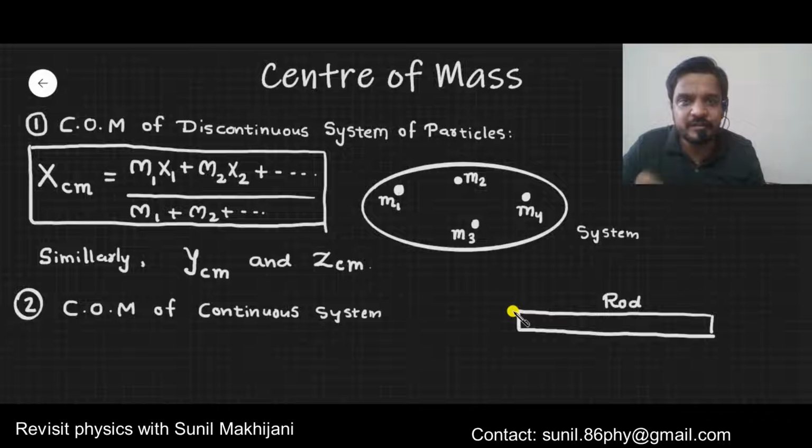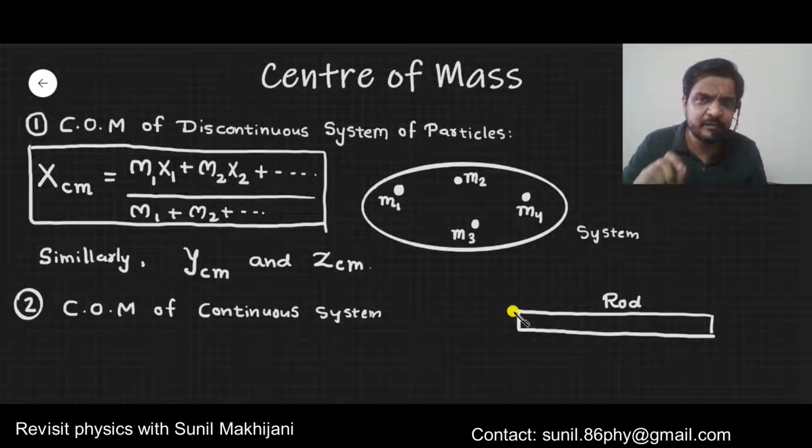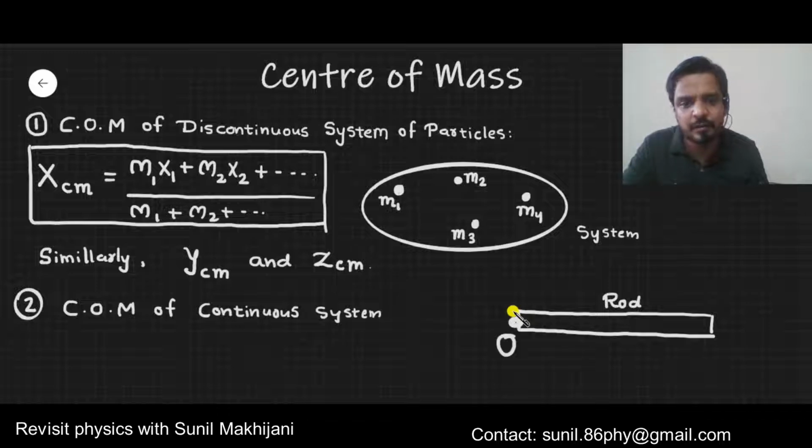In case of a continuous system, what do you need to do? First of all, in this kind of system, the first step is to fix the origin. Suppose on the left end of this rod I am fixing the origin. Then you need to assume that the entire rod is divided into small pieces. The entire rod is made up of small pieces joined together. See, this one piece I am showing. Imagine that this piece is known as an element.